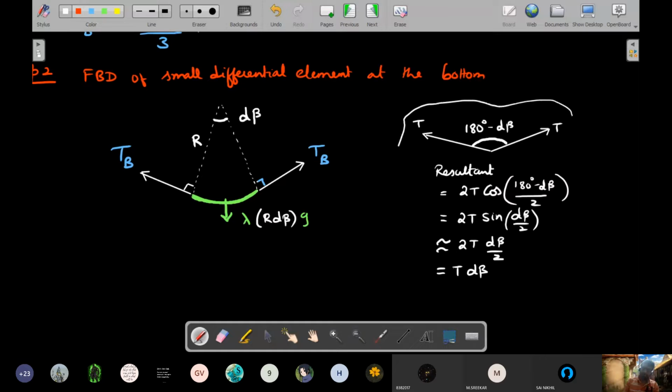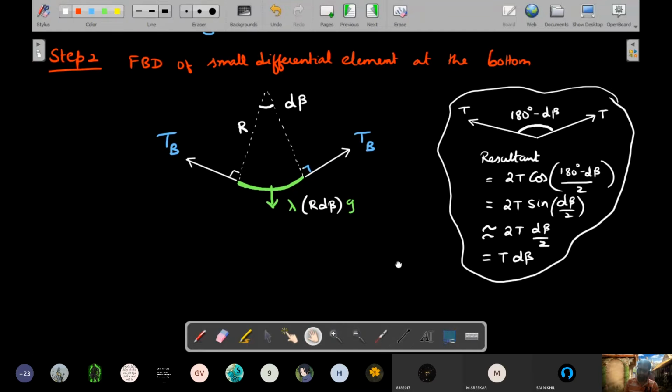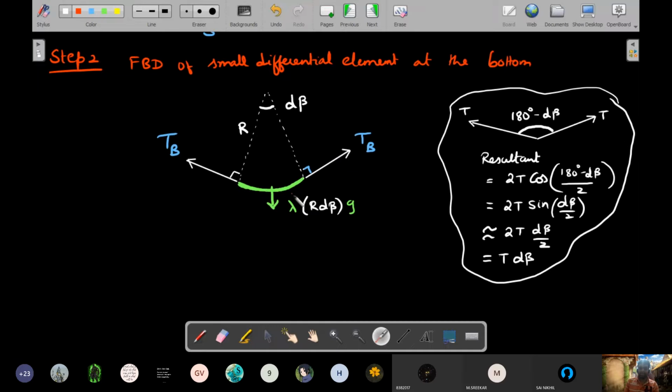So all of this I could do on the sideline. Next time onwards, I will not redo this entire thing. Whenever we have, and we will find this situation quite often in FBDs, a small arc where the two tensions are equal in magnitude and acting at an angle of 180 minus d beta, they will result in a force in this direction, which is equal to the magnitude into this angle.